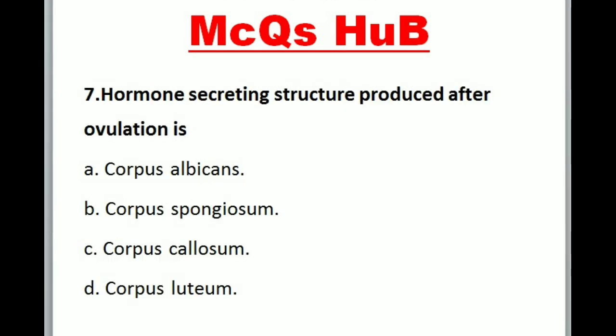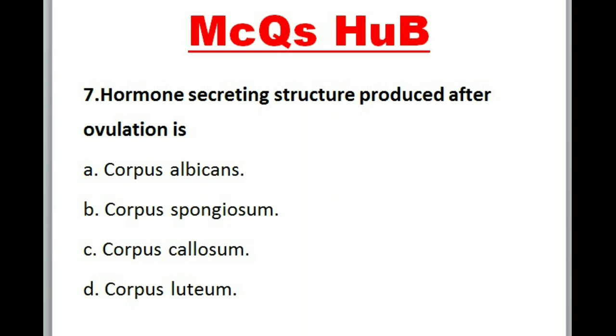7. Hormones secreting structure produced after ovulation is A. Corpus albicans. B. Corpus spongiosum. C. Corpus callosum. D. Corpus luteum. Correct option is D. Corpus luteum.